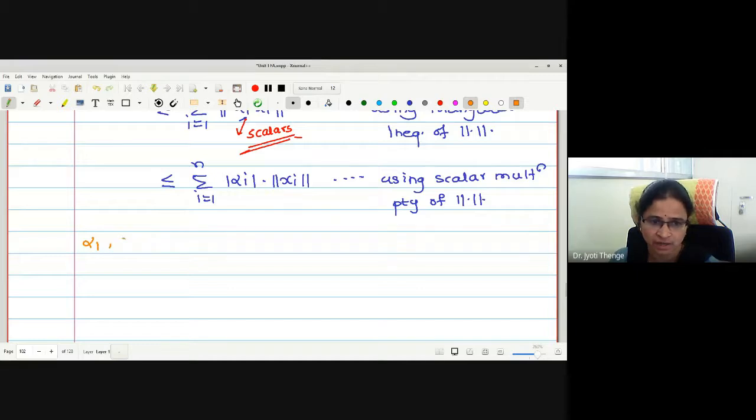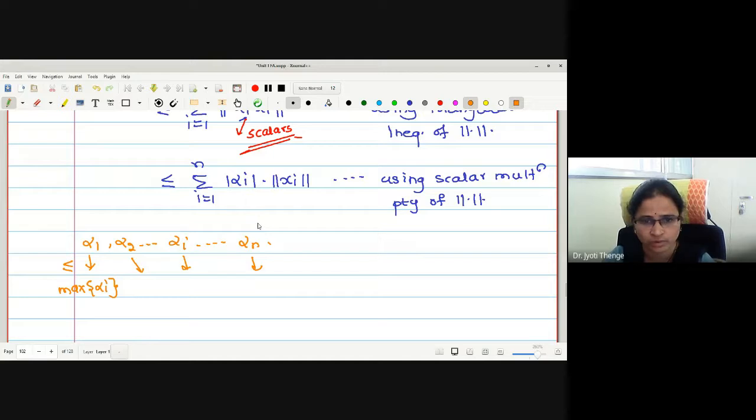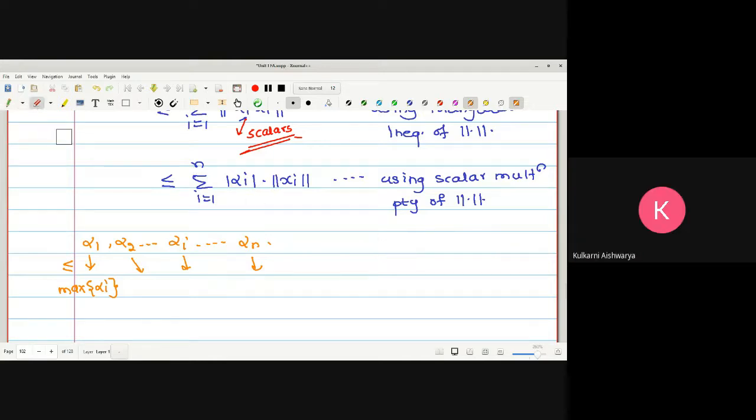Say these are my scalars, alpha 1, alpha 2, alpha i up to alpha n. Every scalar in this summation, I am replacing by maximum mod alpha. Then what is the relation? Is it less than or equal? Alpha 1 into maximum mod alpha, alpha 2 into maximum mod alpha, right? Yes, ma'am.